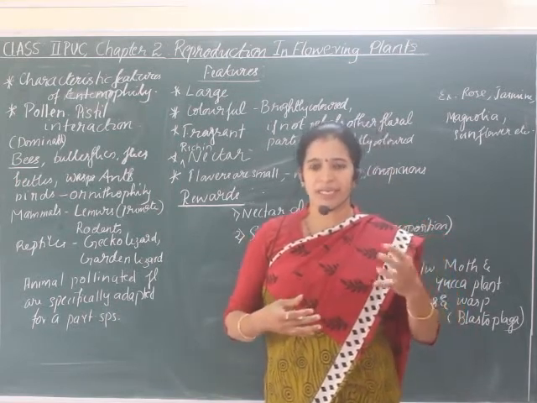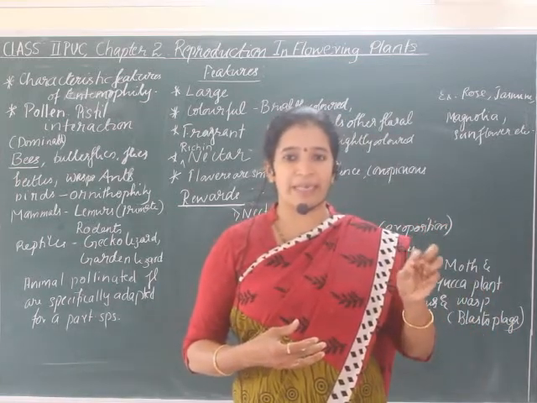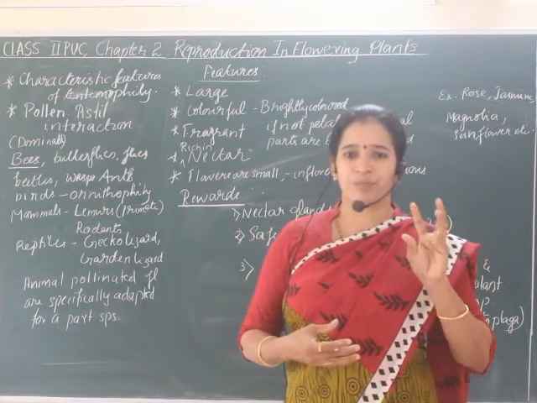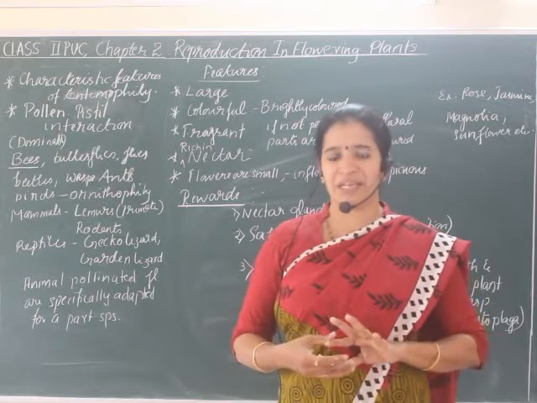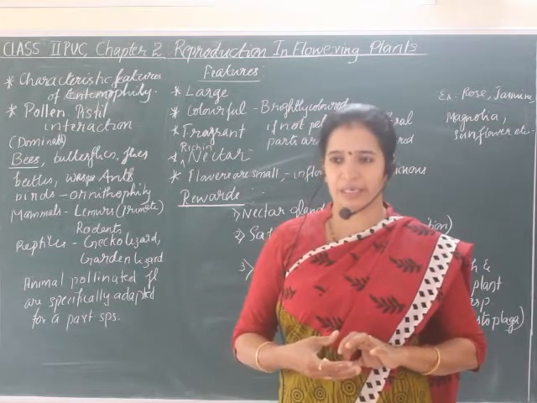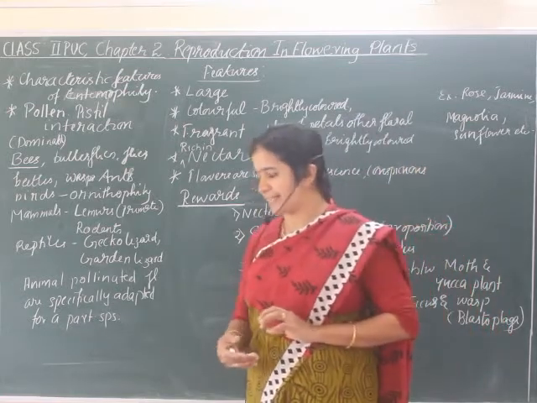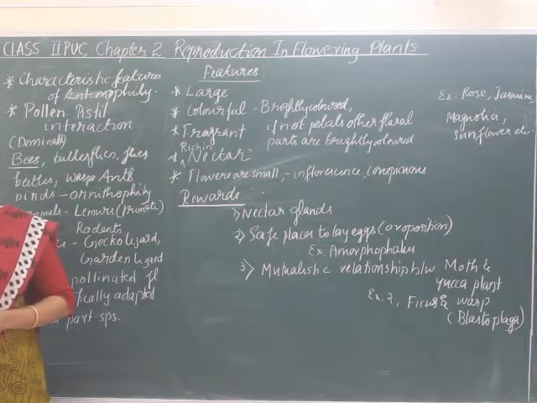So in some plants, like viola and oxalis, the plant produces two kinds of flowers, chasmogamous and cleistogamous flowers.